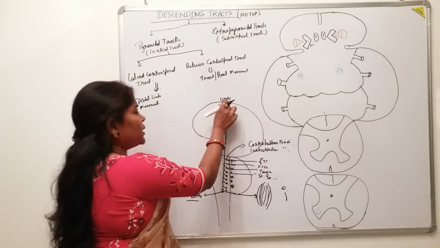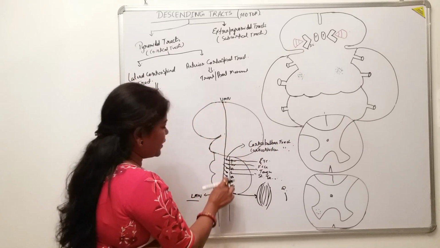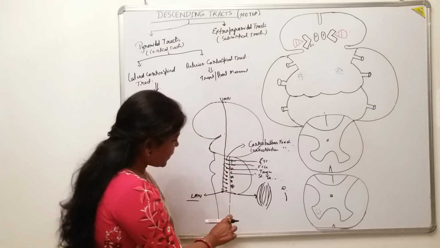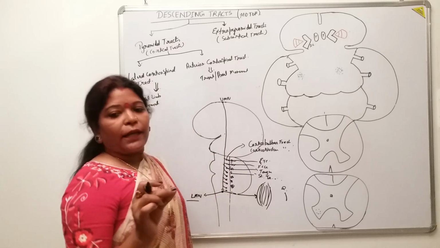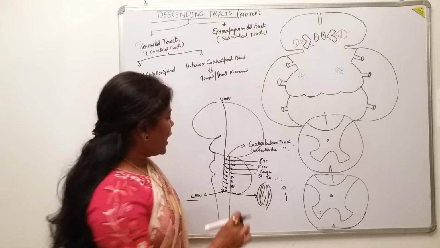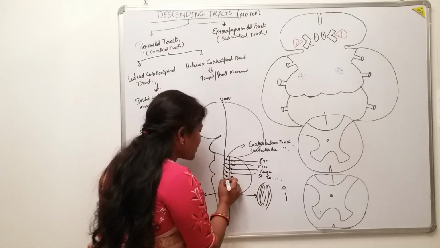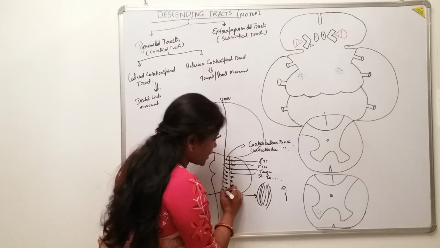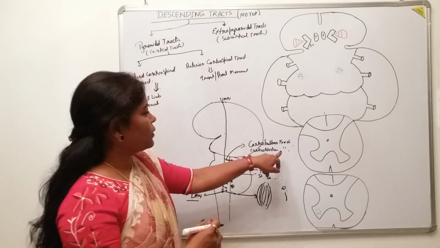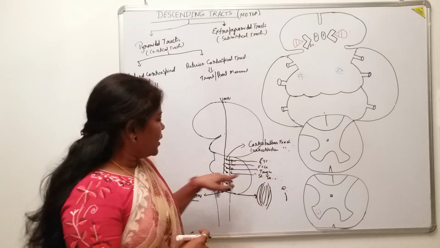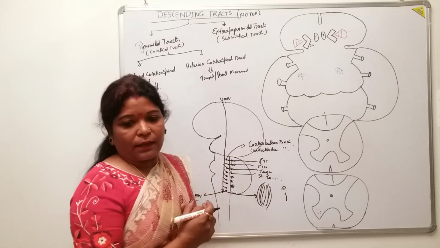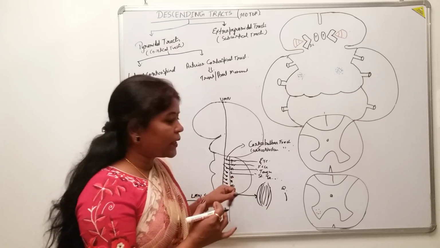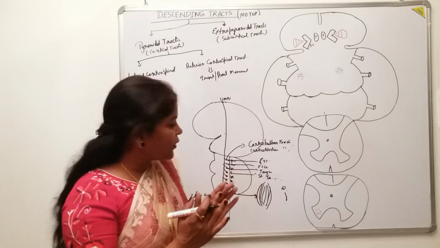So this corticospinal tract, when it descends towards the spinal cord, gives branches to the cranial nerve nuclei, the motor nuclei, and the innervation is very peculiar. We will discuss it in a separate class on the corticonuclear or corticobulbar tract. The very important part here is that these motor cranial nerve nuclei are bilaterally innervated.